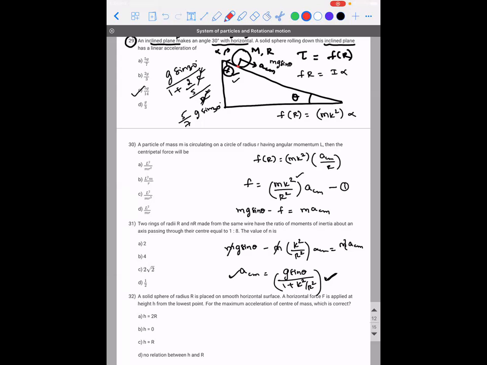So what many people think is acceleration of center of mass itself is 0. No. If that is the case, then it will be pure rotational motion. It will not be rolling motion. What is rolling? Rotational plus translation motion.